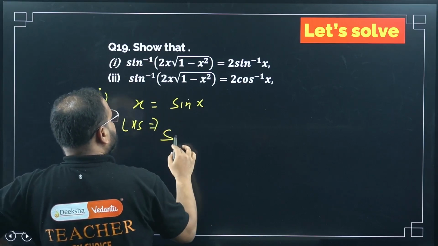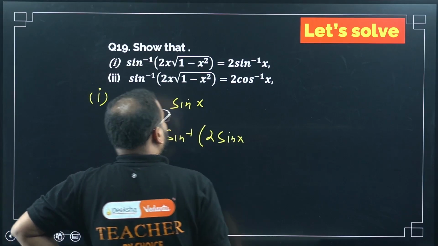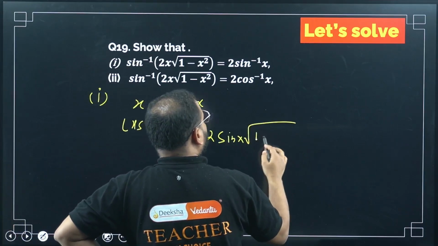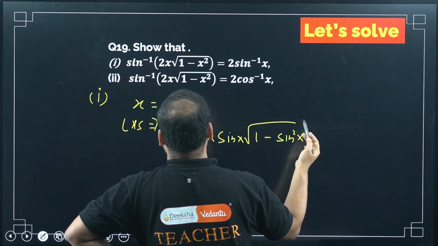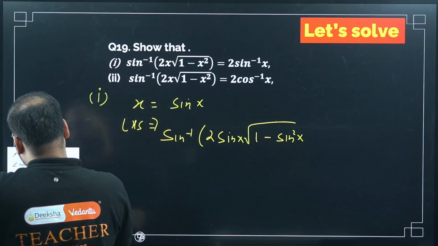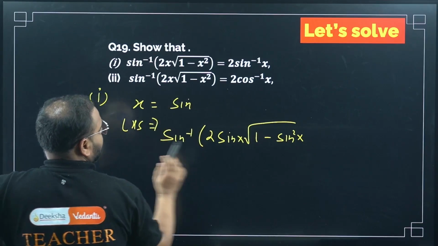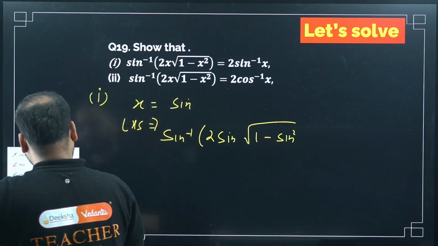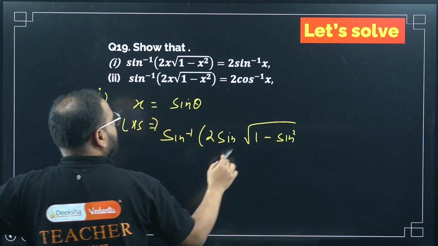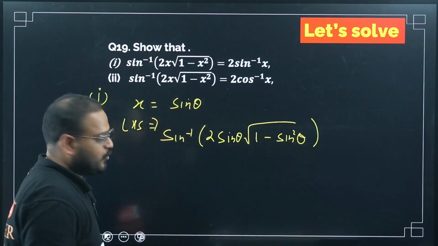So what will this be? Sin inverse of 2 sin x times root of 1 minus sin square x. Yes or no? One problem is there in all of this. I've taken x everywhere, so I have to change the variable. Let's take theta. So theta, theta, theta. Any problem? No problem.